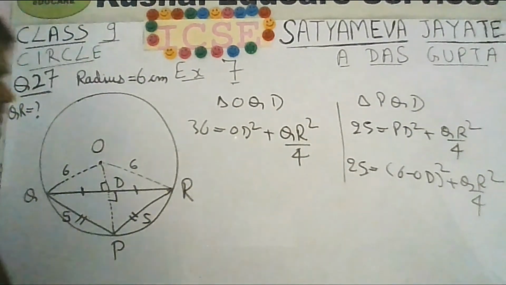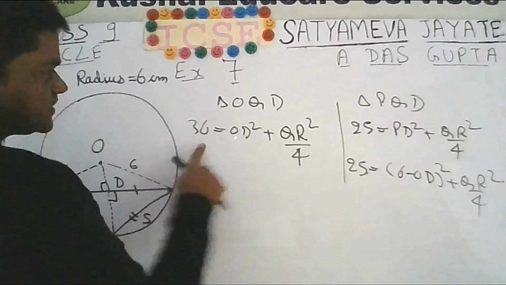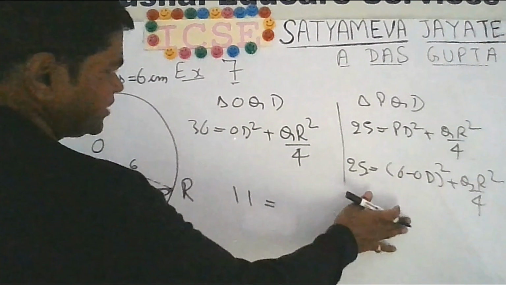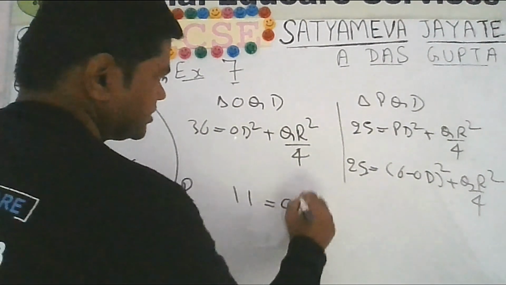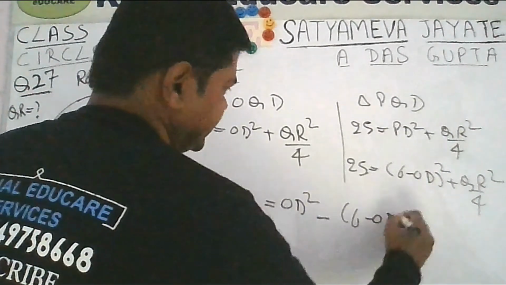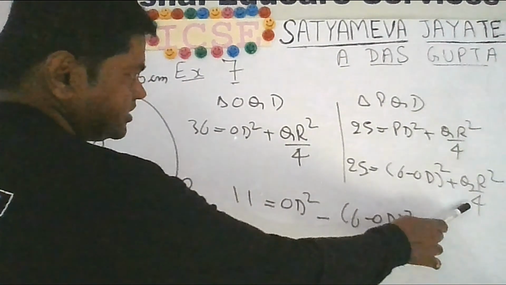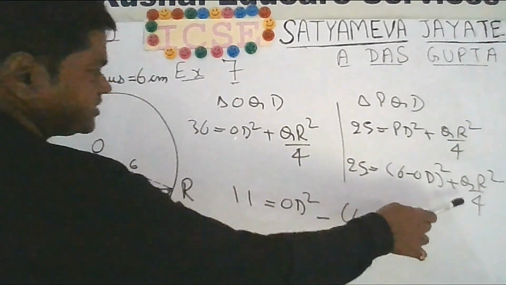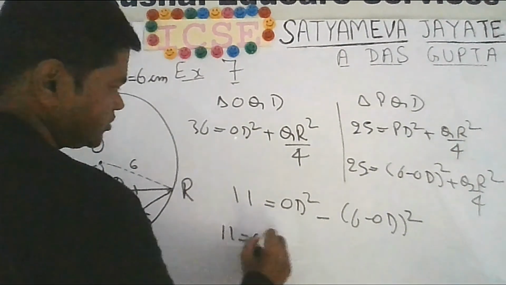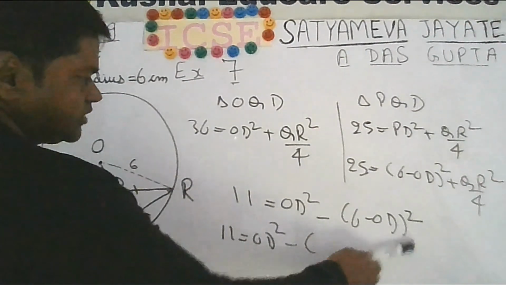So you can subtract, let us say, this equation from this equation. 36 minus 25, you will get 11. On the right hand side you will get OD square minus 6 minus OD whole square, and this QR square by 4 will cancel out. If you subtract, then the sign will change, and minus and plus will cancel out. So you will get 11 is equal to OD square minus, this is A minus B whole square. You can use the expansion.